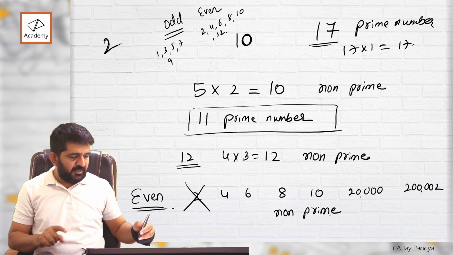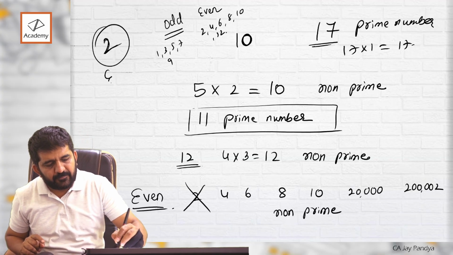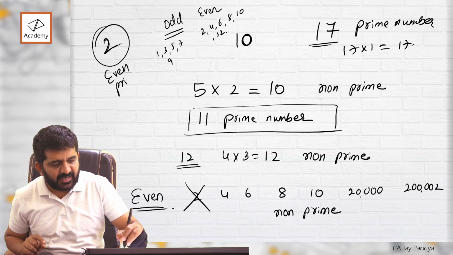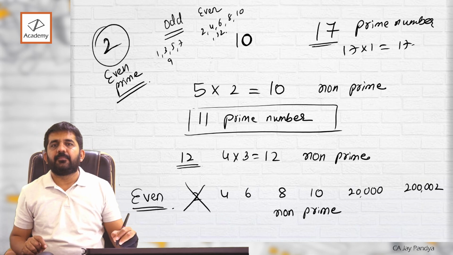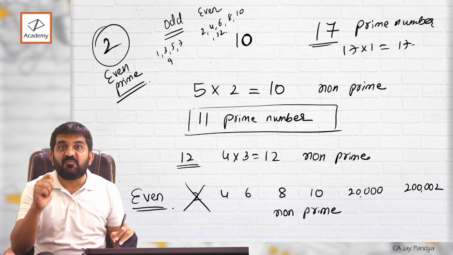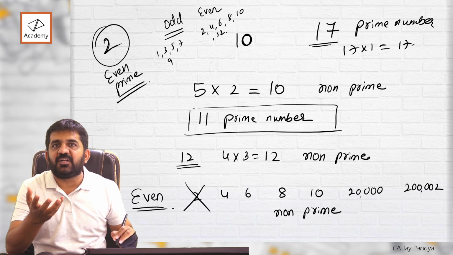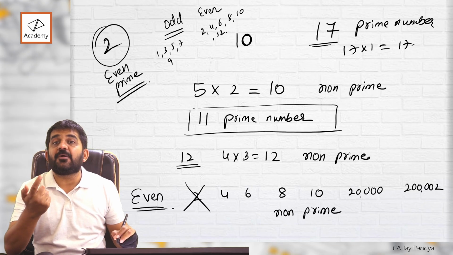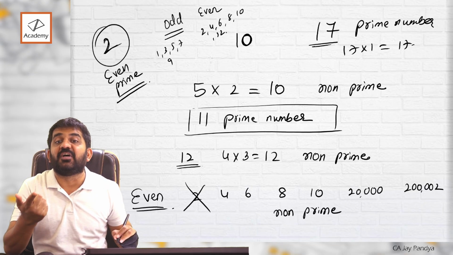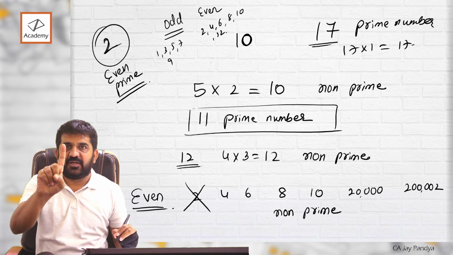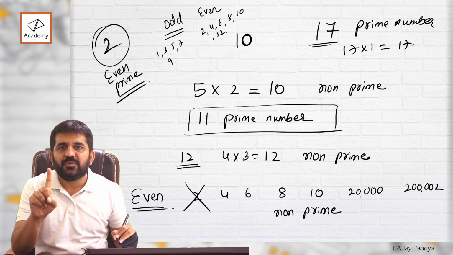So all even numbers, but yes, 2 is even and prime. So if someone asks you, no one will ask you in exam, but if someone asks you which is a prime number which is even, there is only one number, which is 2. Right?